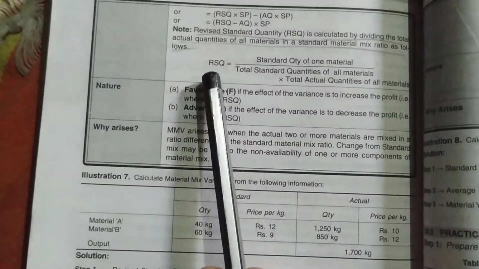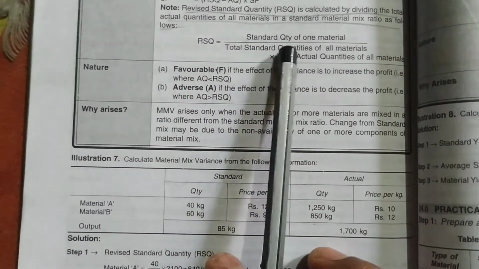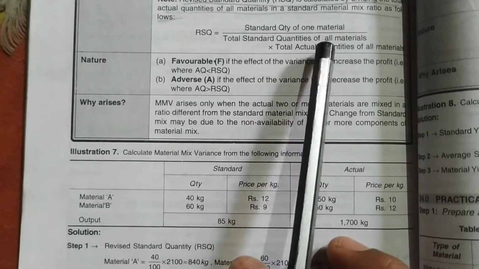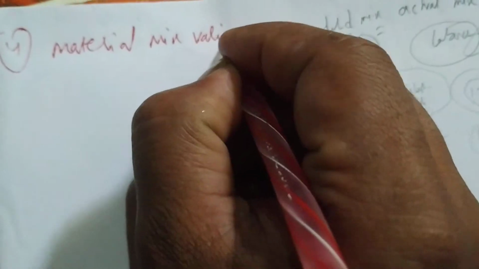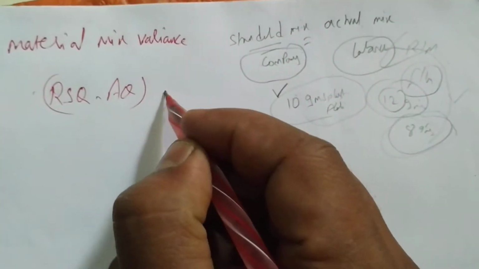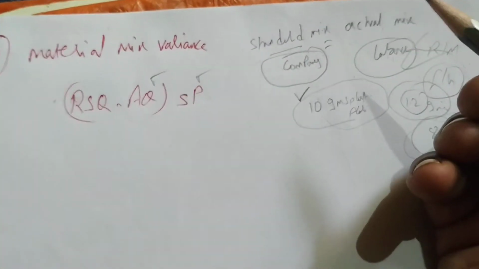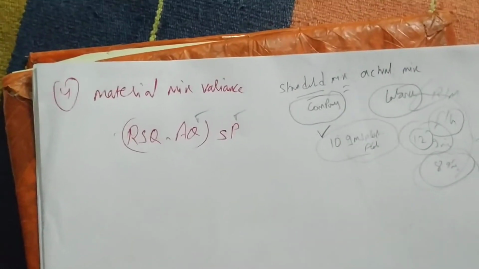So how to find out required standard quantity? The formula is the standard quantity of one material divided by the total standard quantity of all materials, into the total actual quantity of all materials. This is very easy. Standard mix formula we are writing here. Part 4, material mix variance. The formula is RSQ minus AQ into SP. Actual quantity and standard price will be given in the question. We have to find out RSQ, required standard quantity.